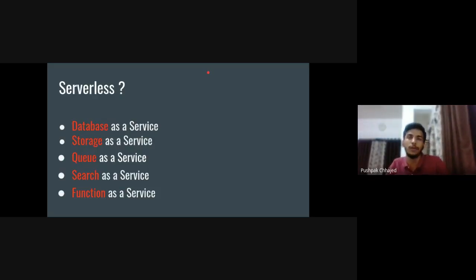You don't have to worry about the server it's using or the disk space. You don't need to specify the disk space required to store the data. It automatically scales up. You just need to put the data on S3. And there is queue as a service. You can take the example of Amazon SQS, which is the Simple Queue Service.